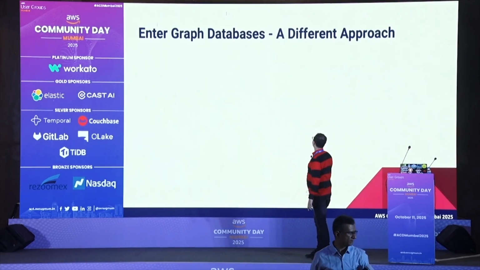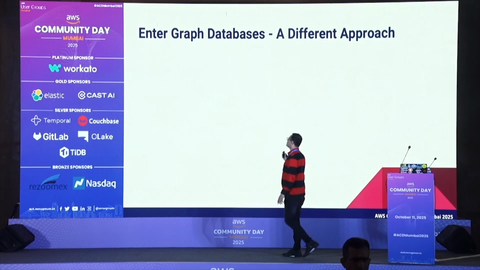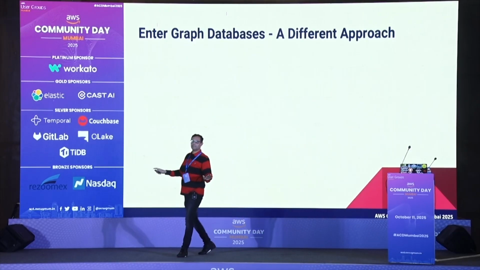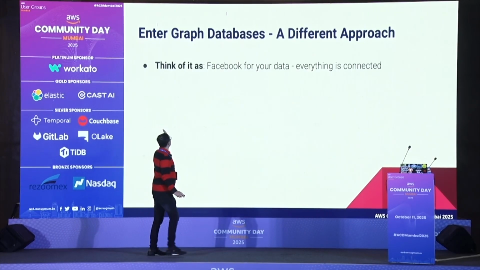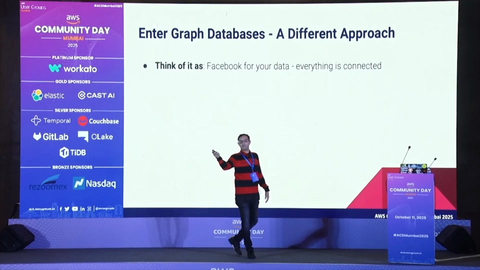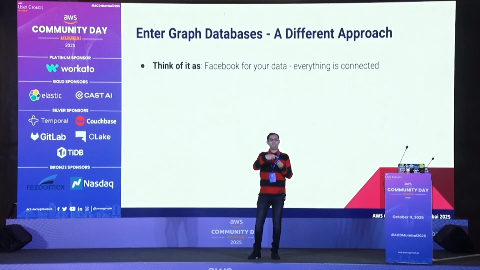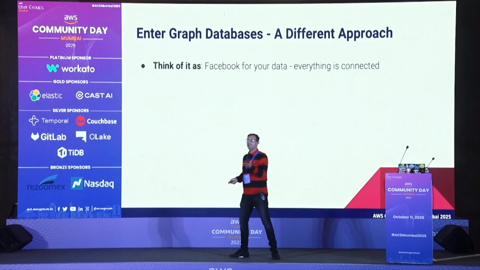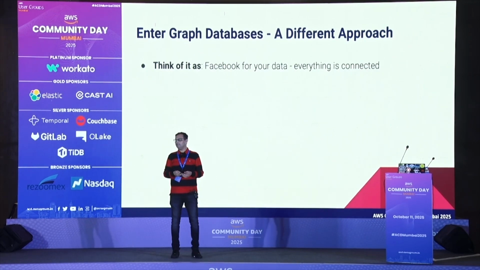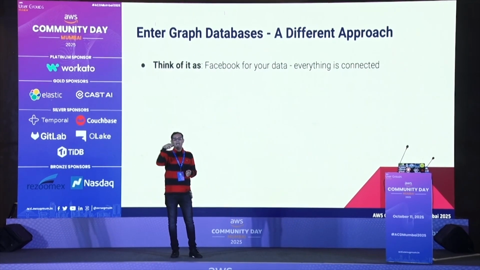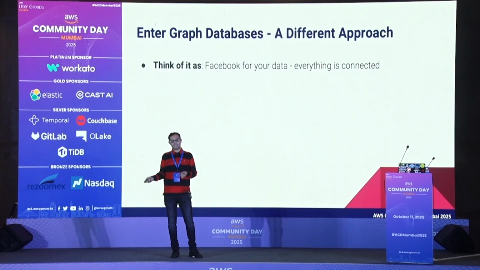So what finally came in is the graph database. So this is a graph, an entirely different approach. Okay, let's understand that. Think of it like this. You have Facebook, right? You are using Facebook. How does it recommend friends of friends? And also LinkedIn. They're all graph databases behind the scenes. Even Google, when you search, behind the scenes a graph database is at work. It's about relationships, so you know who is a friend of a friend.